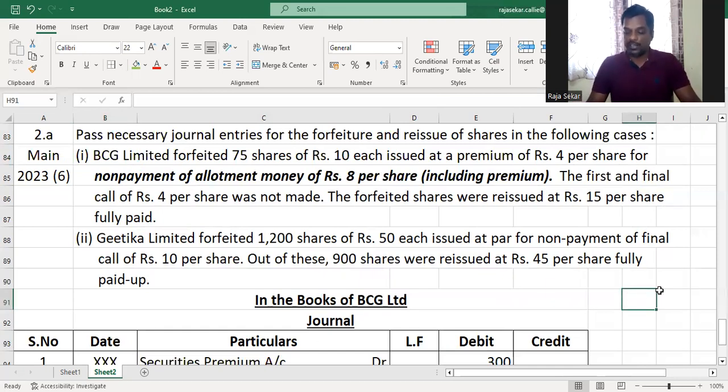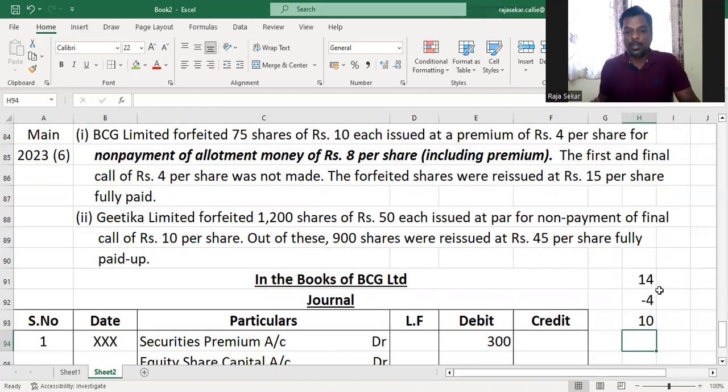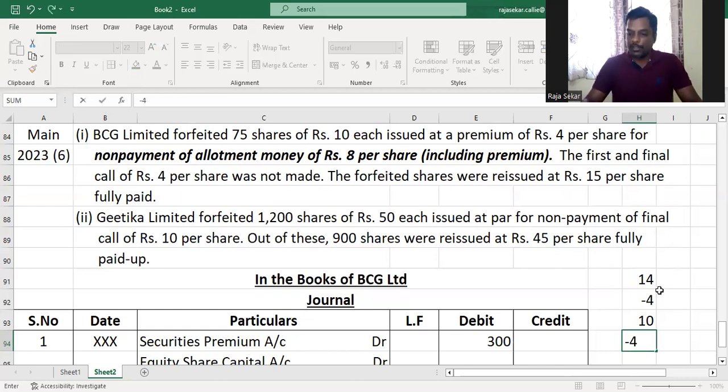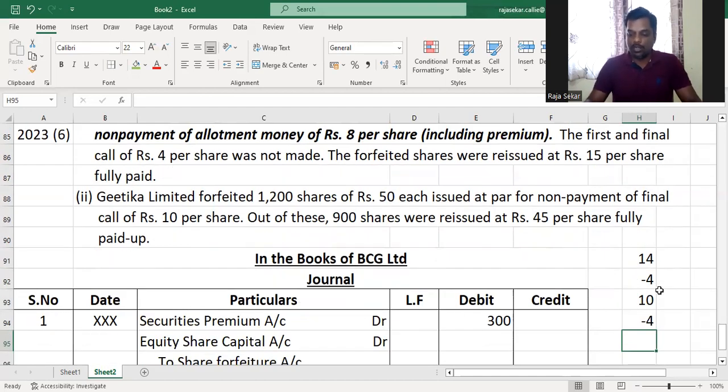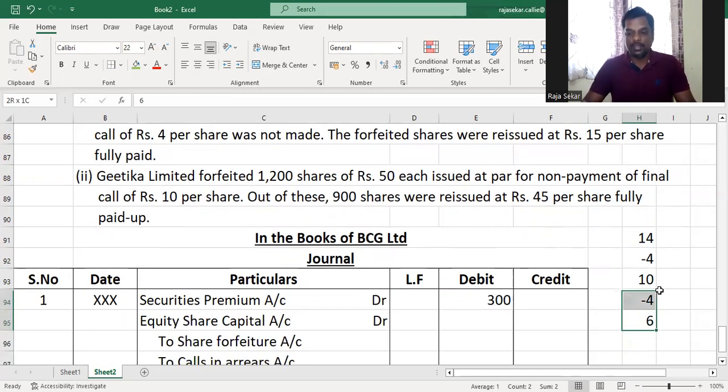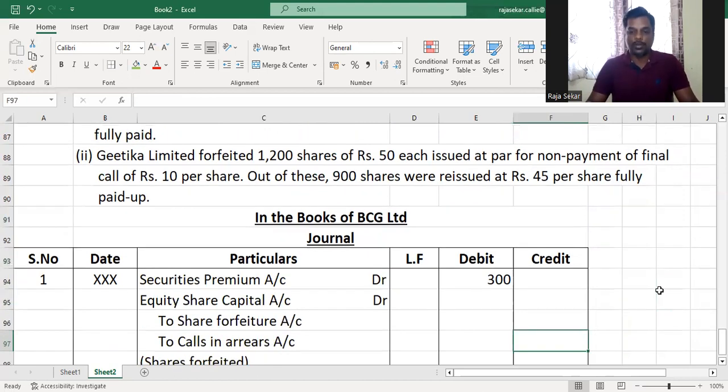See, 14 rupees is the total issue price of the share. Shares of 10 each have been issued at a premium of 4 per share, so the total issue price is 14. Out of that, the final call of 4 has not been called. So what is the called up value? It is 10. But this called up value of 10 includes the premium amount of rupees 4 also, because premium of 4 rupees was called up along with allotment. So we have to reduce that 4 also to arrive at the called up value of share capital, which is 6 rupees. Understood or not, my dear children?